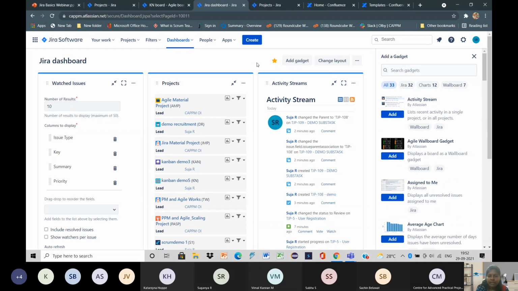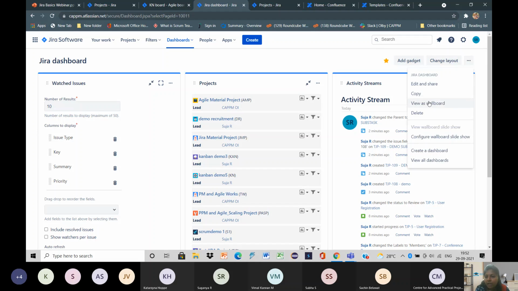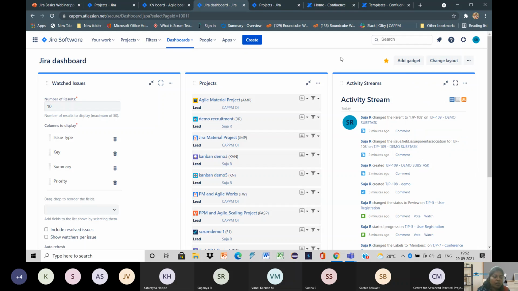We also have an option of changing the layout, and then we have editing and deleting options in this corner. So this is about Jira software.